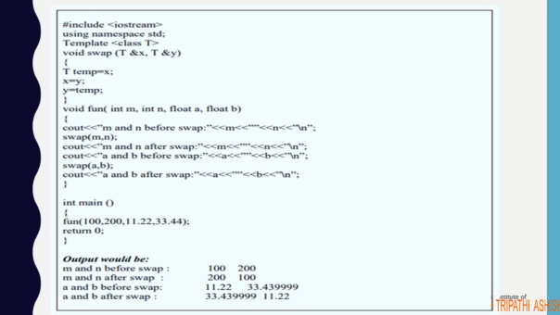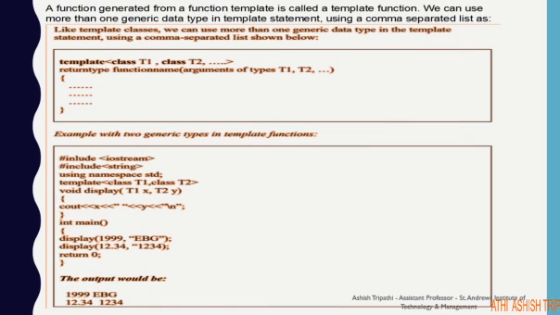So whether I am passing an integer value to the swap function or a float value to the swap function, it is just doing the swapping part. It doesn't matter which data type is involved. So I am getting the output for that. A function generated from a function template is called a template function. We can use more than one generic data type in a template statement using a comma separated list.